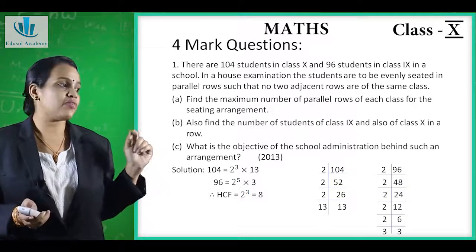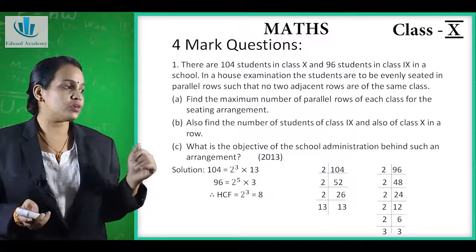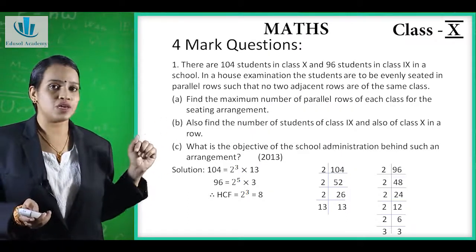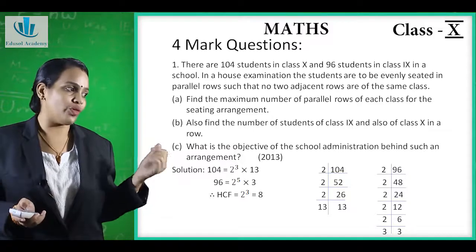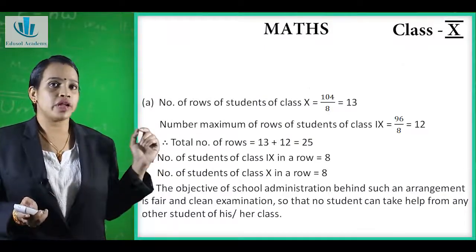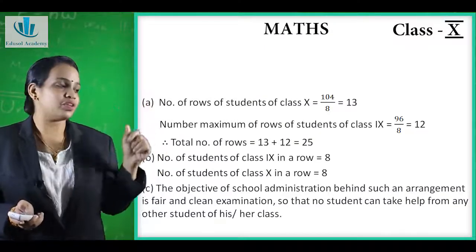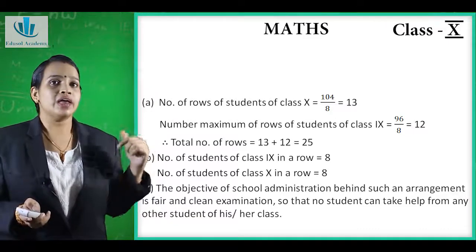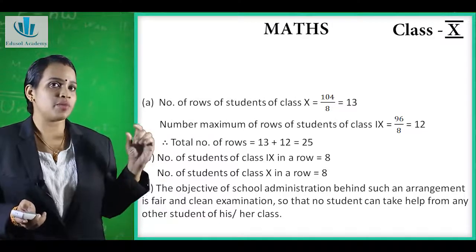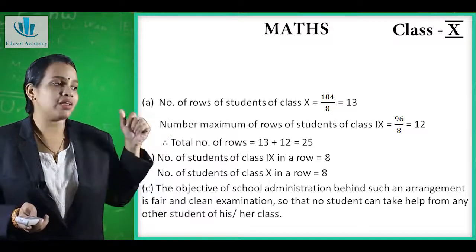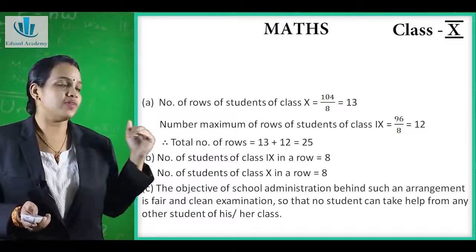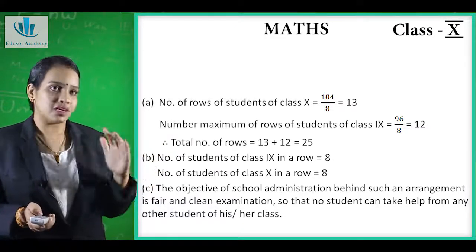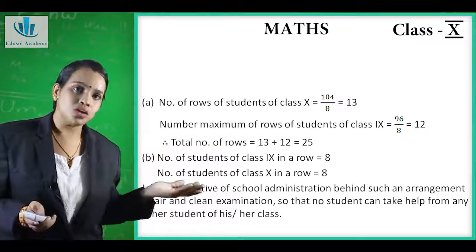Now what we will do? The first question says find the maximum number. So first we will find the HCF. The HCF of both the numbers is equal to 2 raised to 3, which is equal to 8. So the number of rows of students in class 10 will be 104 upon 8, which is equal to 13, and the maximum number of rows of students in class 9 will be 96 upon 8, which is equal to 12. Therefore the total number of rows is equal to how much? 13 plus 12, which is equal to 25.